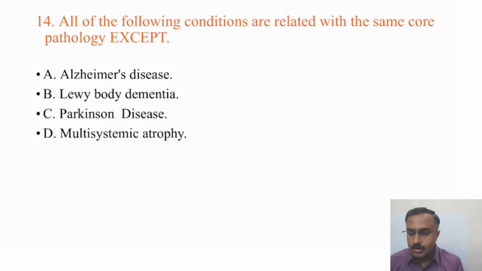Okay, yeah. So coming to this question wherein it's about dementias. All of the following conditions are related with the same core pathology except Alzheimer's disease, Lewy body dementia, Parkinson's disease, multisystem atrophy. Any answers?